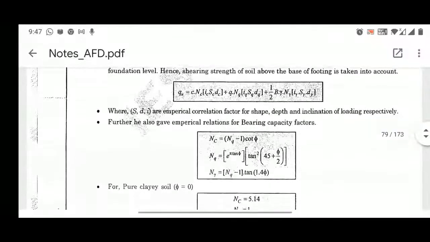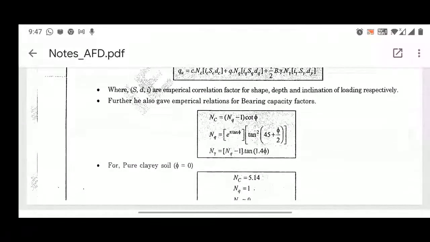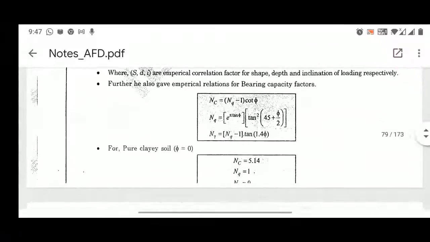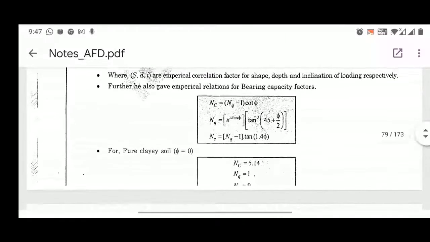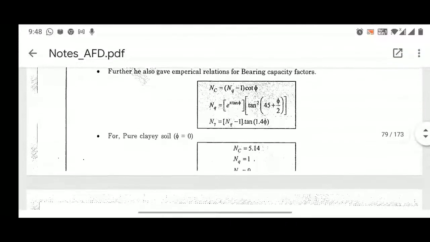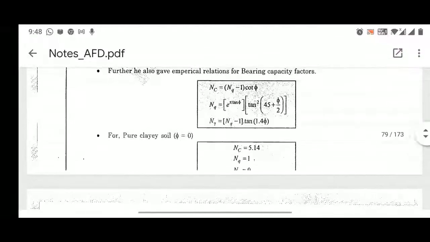Further, he also gave empirical relations for the bearing capacity factors. The different bearing capacity factor equations are also provided. All these expressions are the same as given by Terzaghi, except Nγ, where the 1.4 term is there. Nc and Nq are the same, I think. In Terzaghi, it is Nq minus 1 tan 1.4φ, but in this case tan 1.4φ is there. So kindly compare these two correlations of Nc and Nq with respect to the φ term.